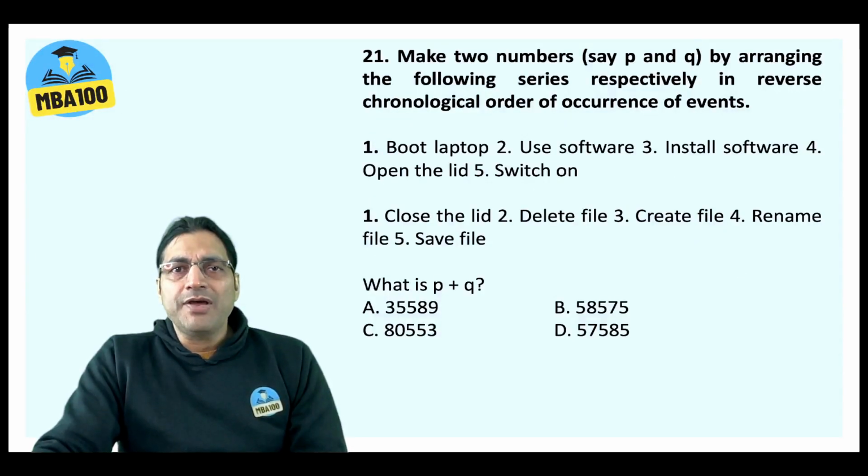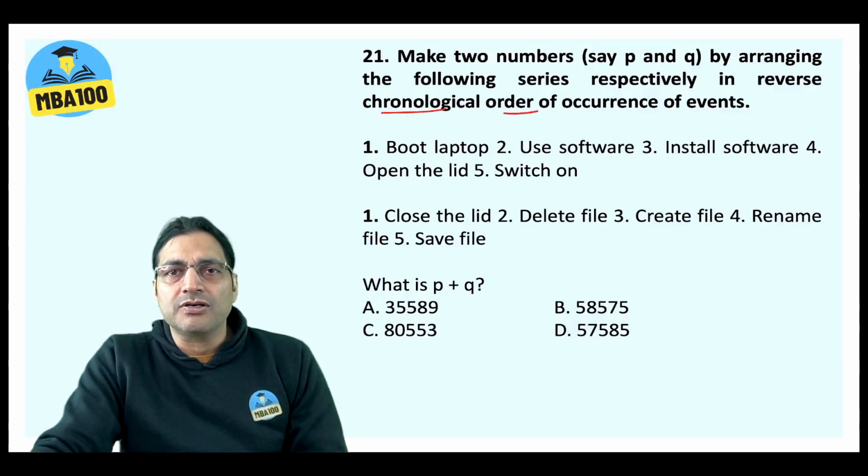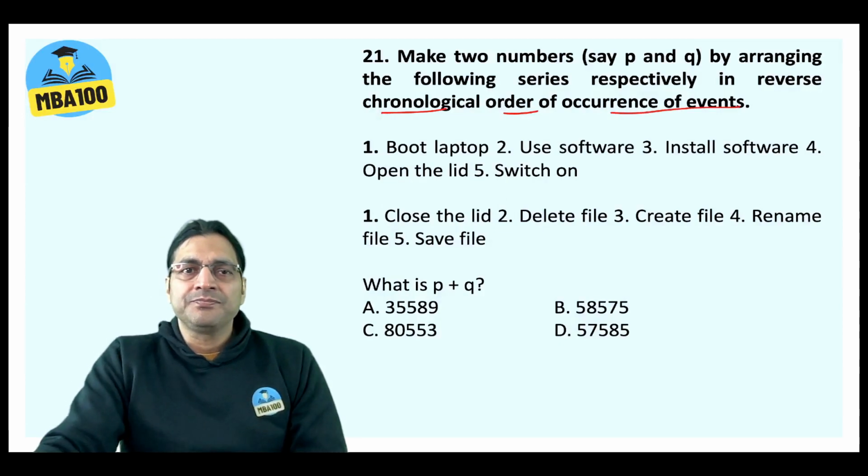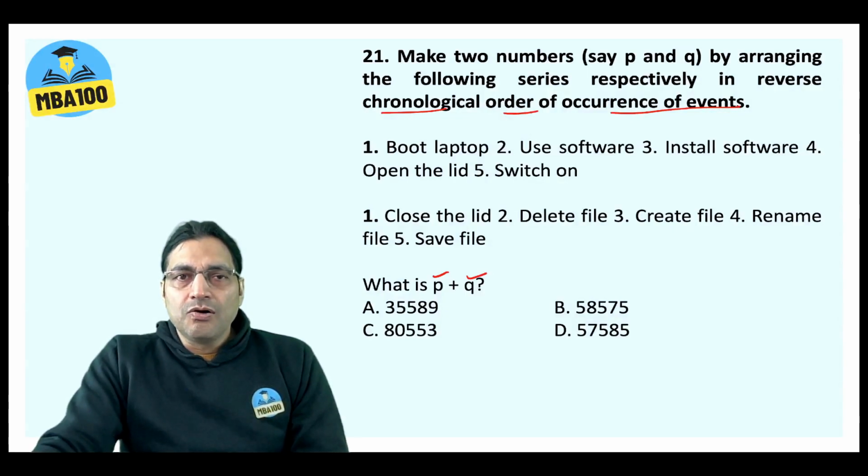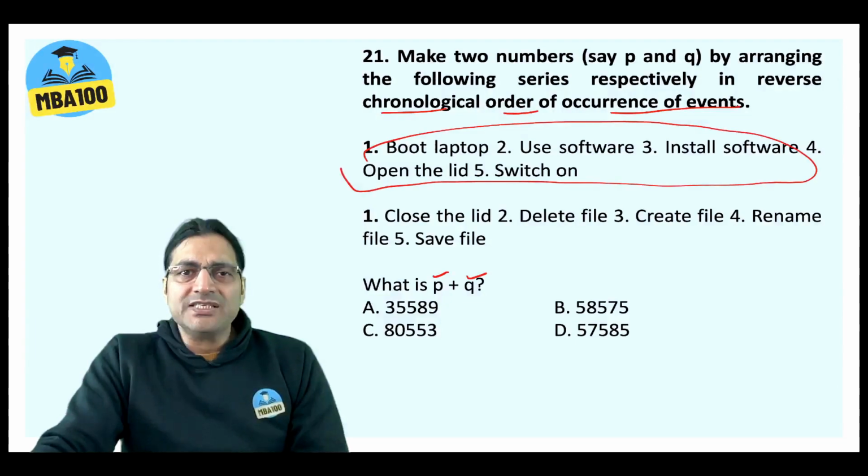Now here, make two numbers, say P and Q, by arranging the following series respectively in reverse chronological order of occurrence of events. Then you will get two numbers P and Q. You're supposed to get the value of P and Q. Now look at these five. Of these five, what is the last thing that you would be doing? Boot laptop, use software, install software, open the lid, switch on.